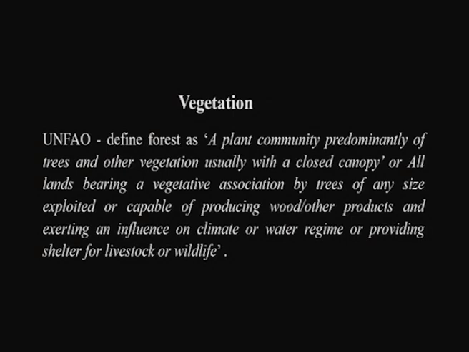So any land with trees, capable of producing wood and other products and exerting an influence on the climate. When you grow vegetation, when you grow trees, they absorb carbon dioxide, and that way we are trying to combat the climate change problem. Providing shelter for livestock. Whenever we see very good vegetation growth, we see that it is also accompanied by some kind of wildlife, either aerial or underground terrestrial wildlife.